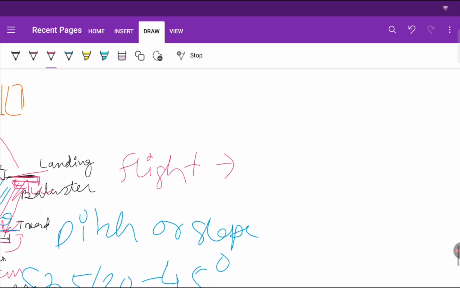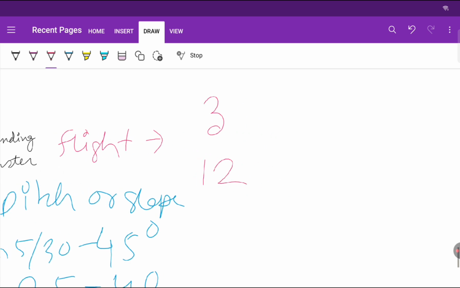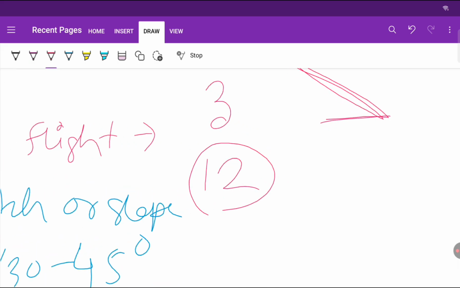So in one flight, the minimum number of steps is 3. Maximum is 12. We have to give a landing, right? After 12 steps, we must give a landing. Then we have to start another flight. Okay.